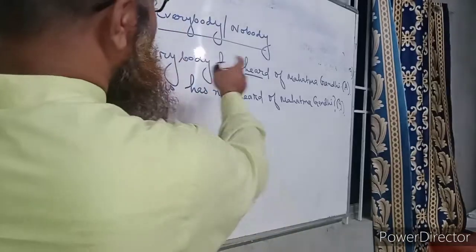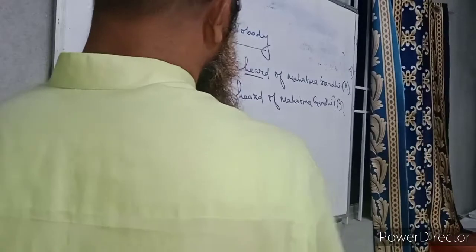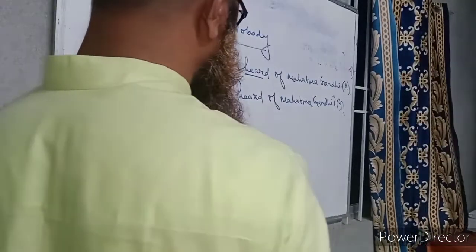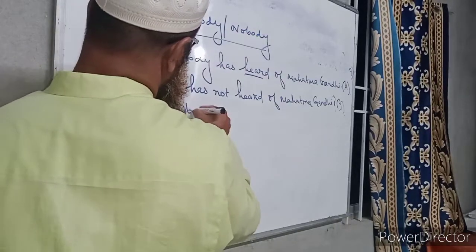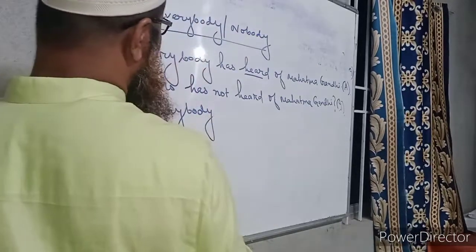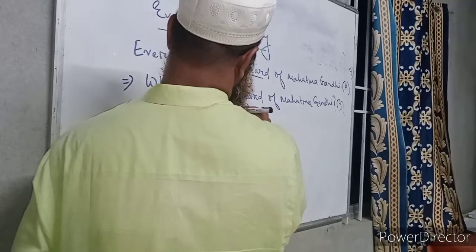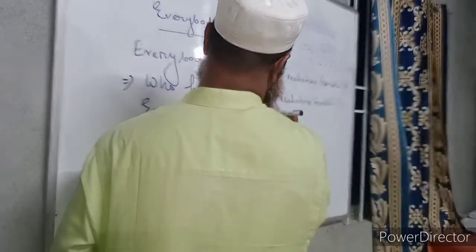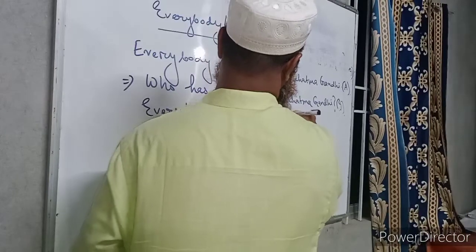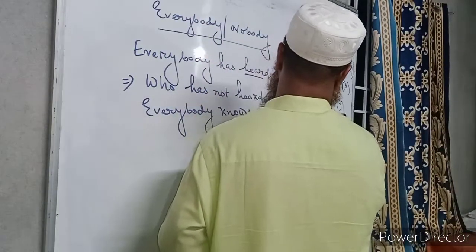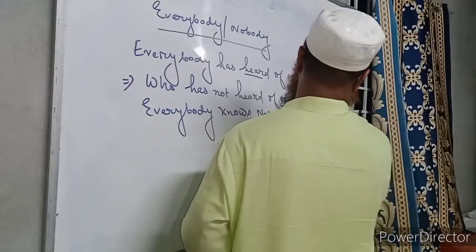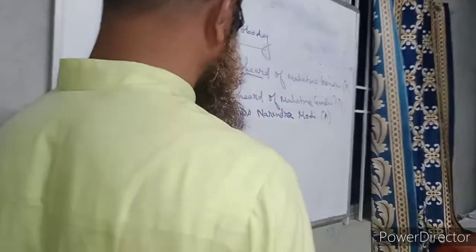Okay, everybody has heard of Mahatma Gandhi. So, who has not heard of Mahatma Gandhi? If I write, everybody knows Narendra Modi, it is very right for the present time, because Narendra Modi is our present Prime Minister.